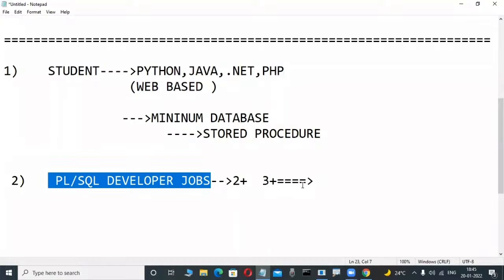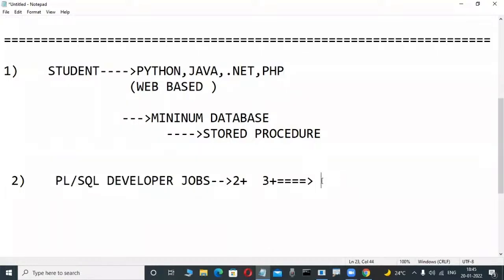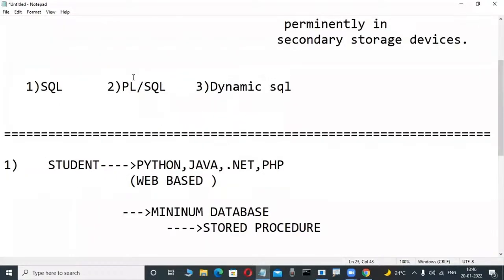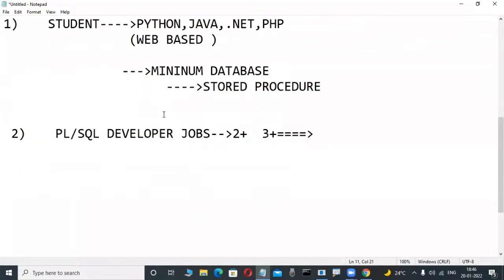I'm telling in-depth knowledge, including what interviews ask. Those persons apply for PLSQL developer jobs also. Many people learn this course because in this course we learn SQL and also PLSQL. So that is the PLSQL developer jobs purpose.